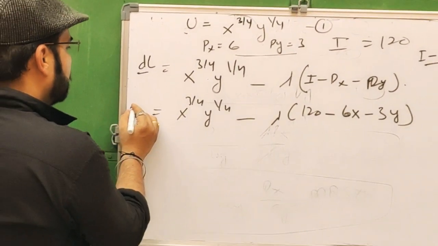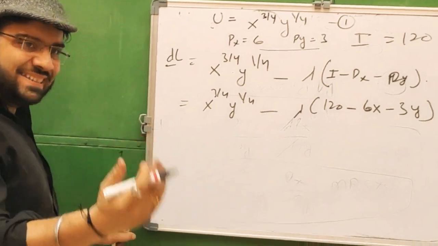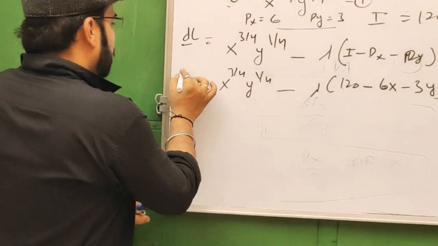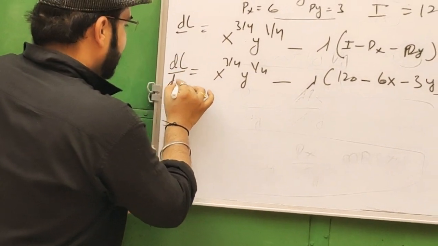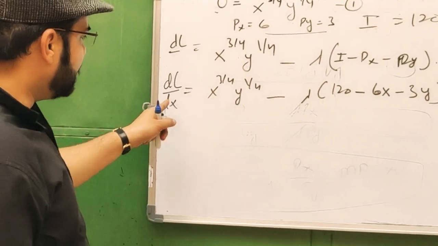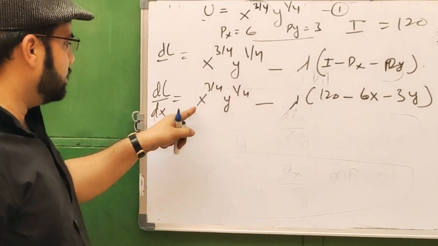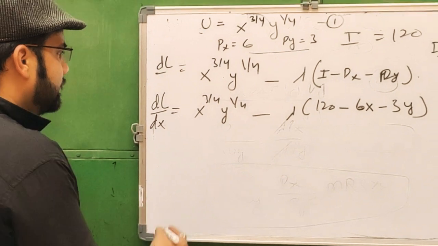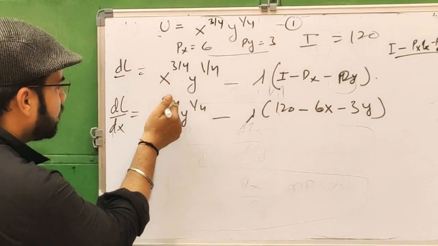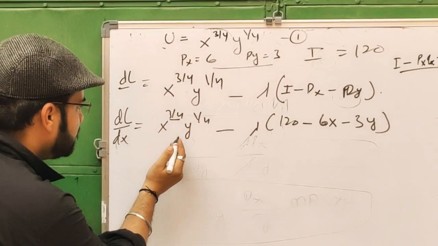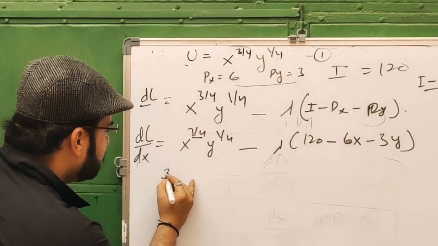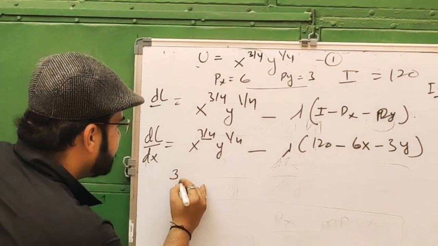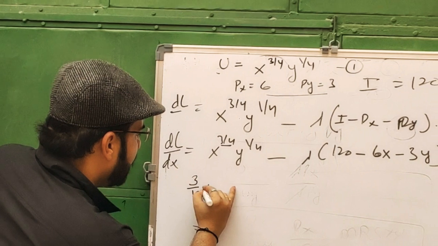Now we take the partial derivatives one by one, first with respect to x. If we take the partial derivative with respect to x, then this power will come in front of the x, 3 by 4 x.